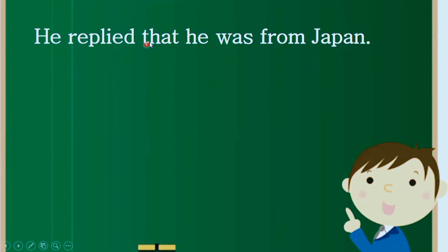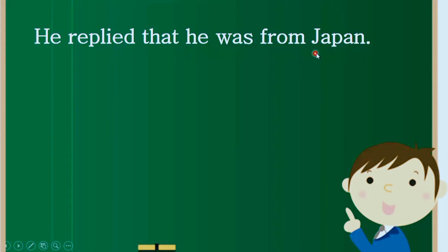Here, he replied. We don't need to use the term replied; it's not mandatory. We can only use said and that would be enough. And what he said? He was from Japan. So when the student is talking, we should not use he. He must have said, I am from Japan, right? So he was from Japan.